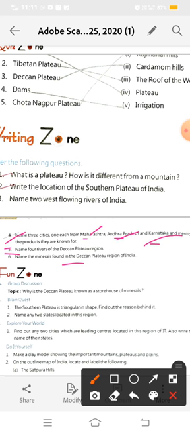Now students, all the questions and answers given in your writing zone are completed. I will send you the PDF of the questions and answers also. You have to complete this chapter in your notebook.